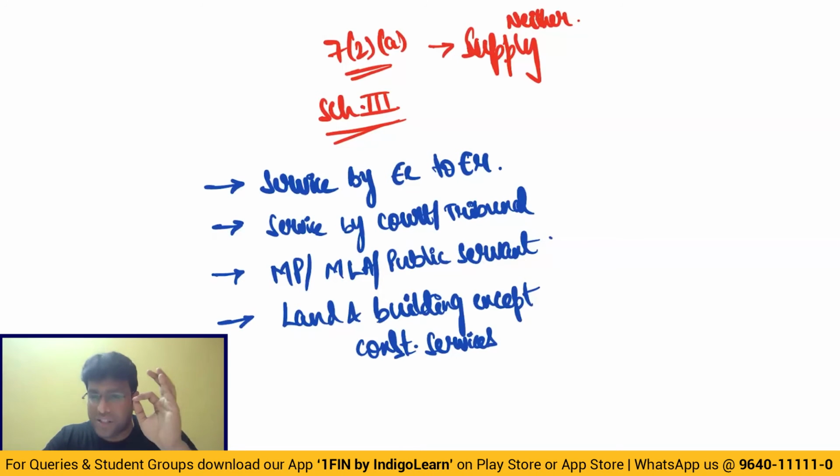So in case of construction service, GST will not apply only in one case. That is, entire consideration is received after issuance of completion certificate or occupancy certificate by competent authority. So even if a single rupee is received prior to OC, then GST will apply on entire value. Next one.